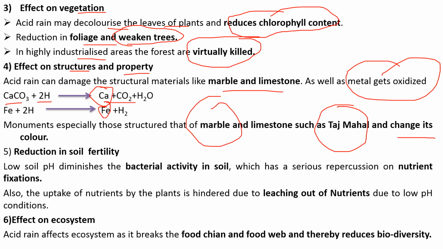Also it will reduce the fertility of soil. Low soil pH diminishes the bacterial activity in the soil, because a certain favorable pH range is essential for the bacteria to live in. So that activity will be suppressed, because it affects nutrient fixation. Also the uptake of nutrients by the plant is hindered due to leaching out of the nutrients under low pH conditions. So it will affect soil fertility also.